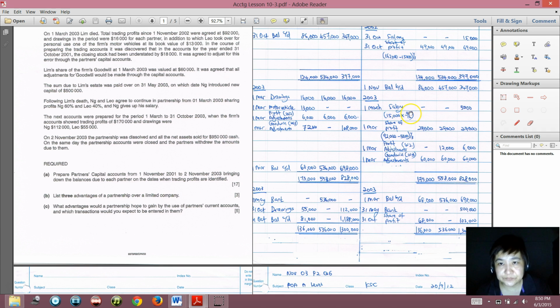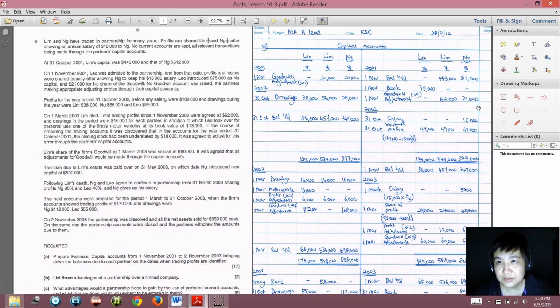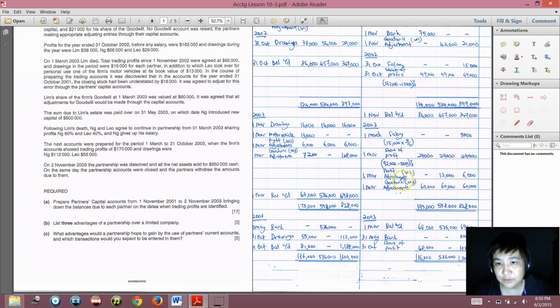You see the salary is 15,000 per annum. From 1st November 2002 to 1st March 2003, how many months? November, December, January, February, 4 months. So for 4 months, his salary will be 15,000 times 4 over 12, which is 5,000. So you credit him with his salary, 5,000 prorated.